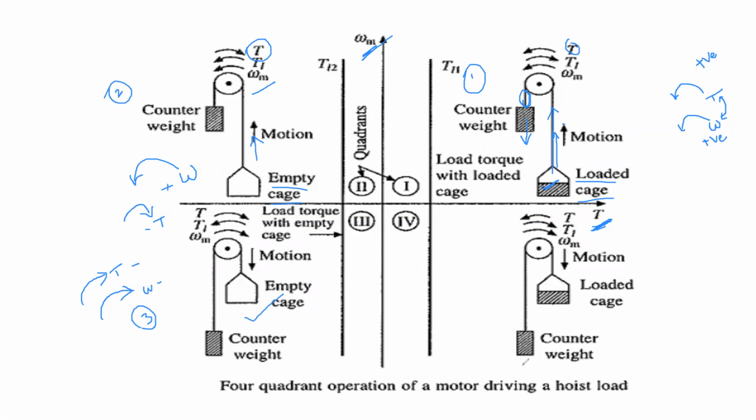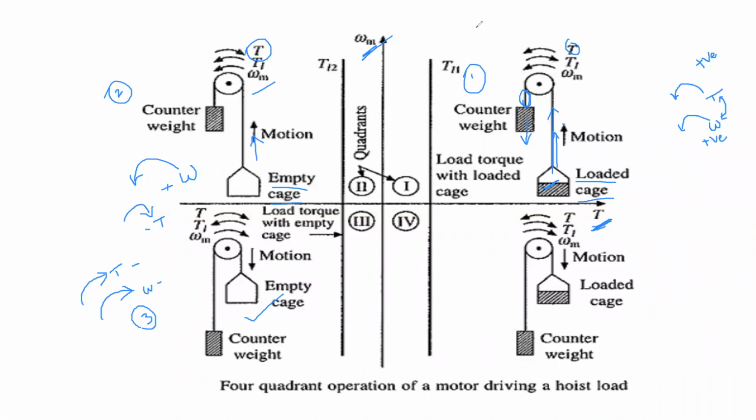And do the same procedure for this quadrant 4. What the work here is, instead of an empty cage, a loaded cage is added, and we have to move this loaded cage from top level to the ground level. Just check it once. What happens to this? From these 3 quadrants, you can easily explain the 4th quadrant: speed as negative and torque as positive. In this manner, you can explain the 4th quadrant operation of a drive.